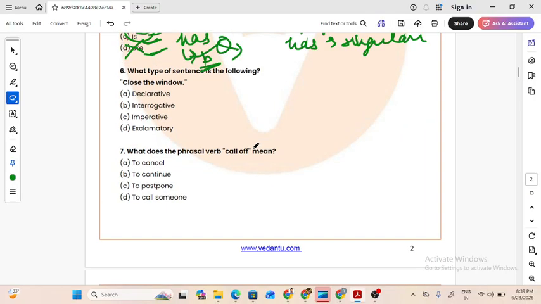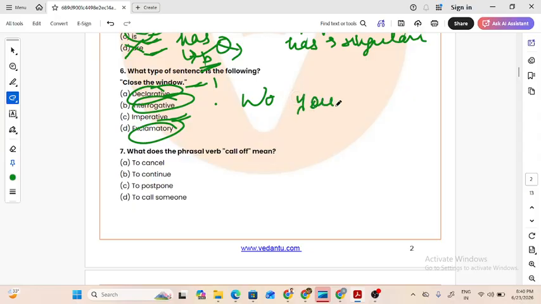What type of sentence is the following? Close the window. You see, it's a direct order, like close the window. So a direct order is always an imperative sentence. You're not declaring something. You're not asking something. It's not interrogative. It's not exclamatory because it's not exclaiming something. Oh, wow, bravo. It's not all of that. Imperative means where you're commanding something, and a good way of recognizing an imperative sentence is the omission of the word you. So you ultimately assume that it's being asked of you to do it. So that's an imperative sentence.